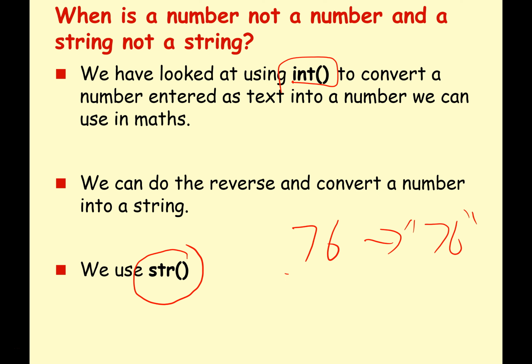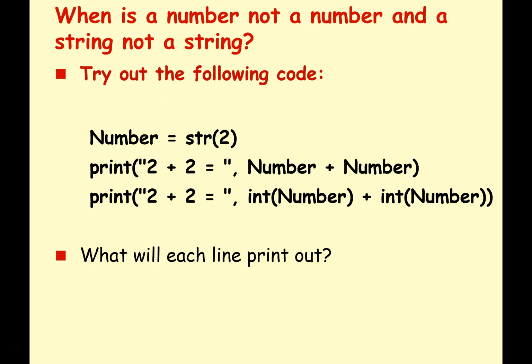Again, for the computer, a number and a text are very different. And sometimes we want it one way, and sometimes we want it the other, depending on what we're trying to do with the data. So this is a nice bit of code here because we're going to be doing a lot of converting. So again, take a look at it, try and work out what it does, pause the video, run it, see what happens, see if you can work out why it's doing what it's doing.